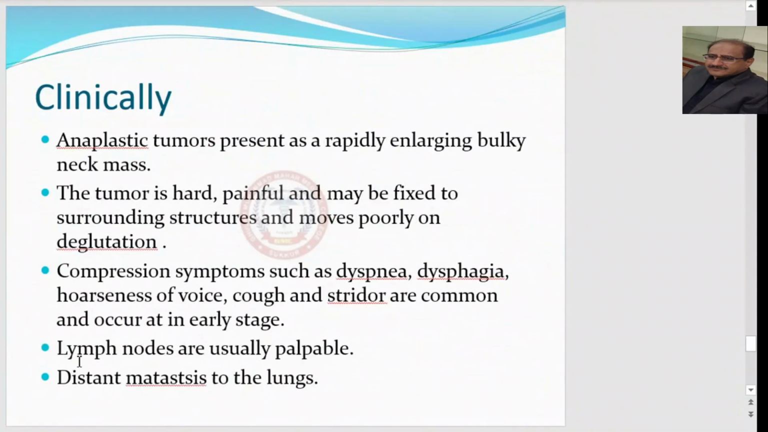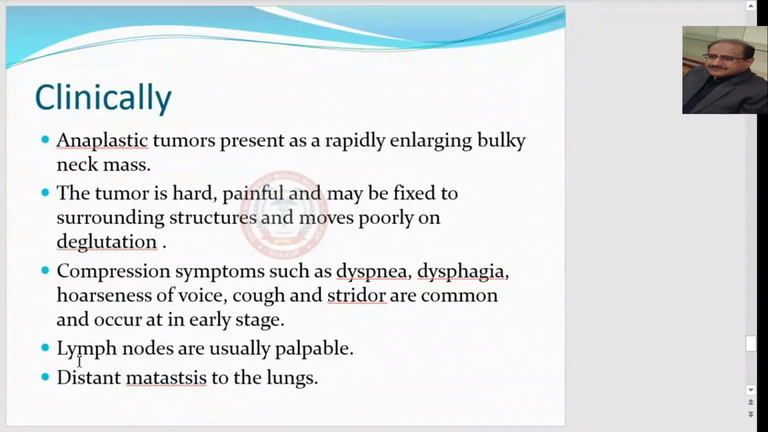Anaplastic tumors present as a rapidly enlarging bulky neck mass. This means the patient will come to you with a rapidly enlarged thyroid with a large mass in the neck, and on examination the neck mass would be hard, painful, and may be fixed to the surrounding structures. It moves very poorly on deglutition because it is fixed to the trachea and surrounding structures. It is stony hard because it's a very aggressive tumor of undifferentiated epithelium.